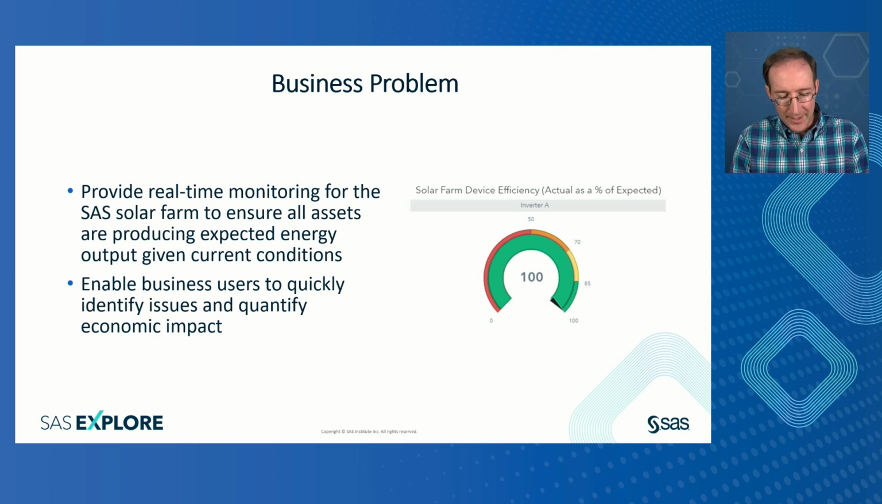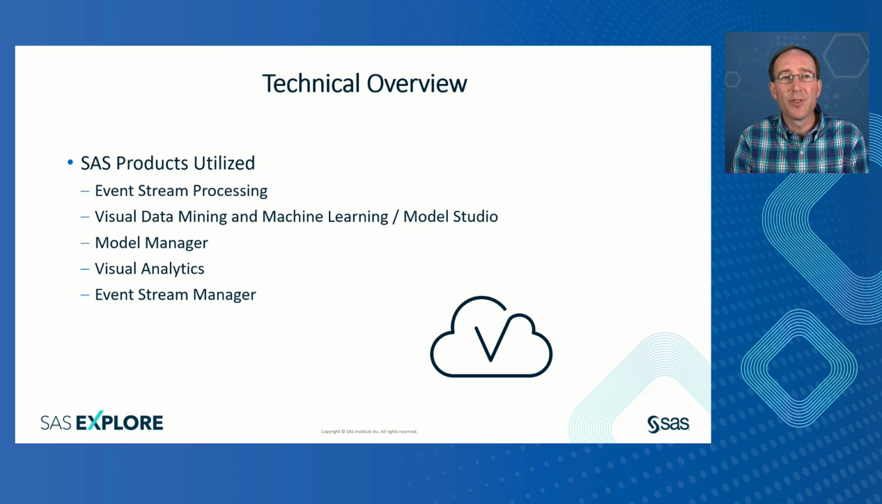Now, we used the end-to-end capabilities in SAS to deliver the project. Data was processed in real time using event stream processing. Models for each asset were trained using VDMML, managed using Model Manager, and ultimately integrated into the real-time ESP project. Dashboards were developed in Visual Analytics, and ultimately the ESP project was deployed using Event Stream Manager.